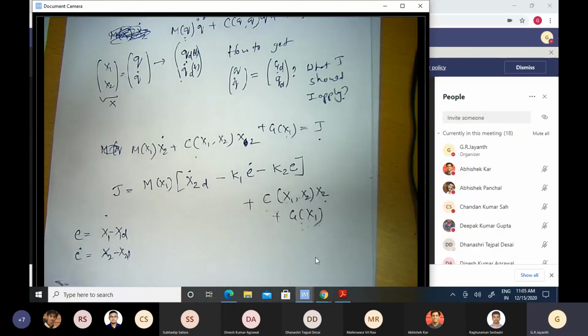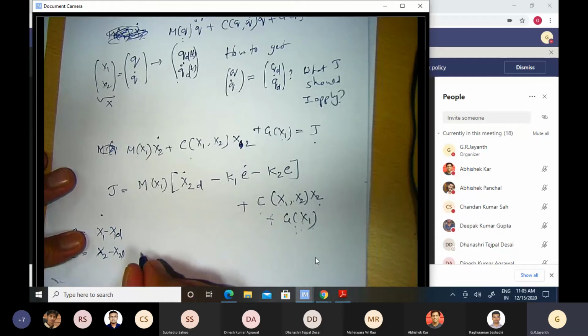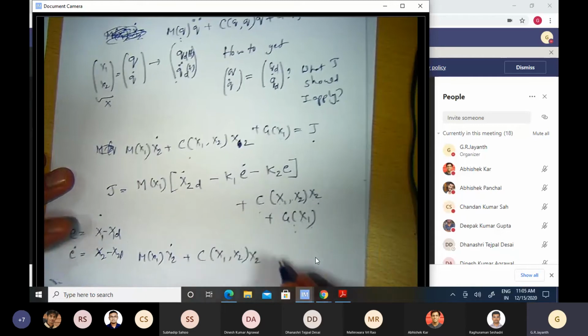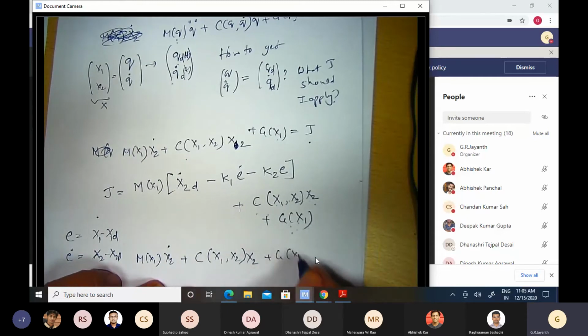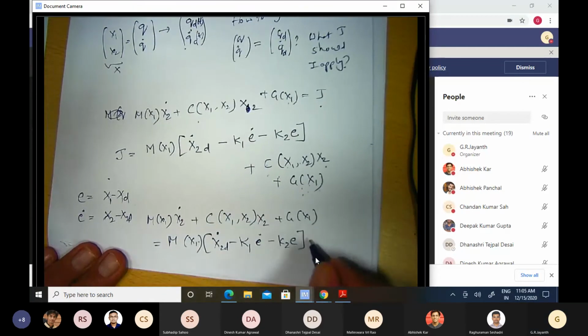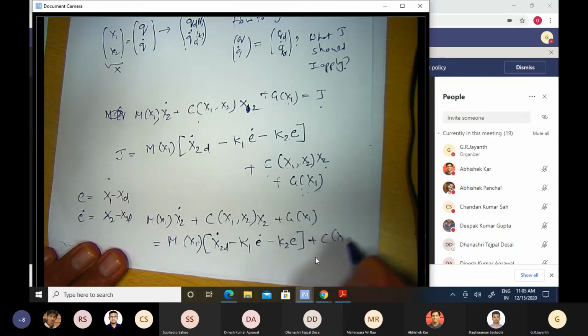Then what do I get? I get m of x1 times x2 dot plus c of x1 comma x2 times x2 plus g of x1 is equal to m of x1 times x2d dot minus K1 times E dot minus K2 times E, plus whatever this entire thing, c times x2 plus g of x1.